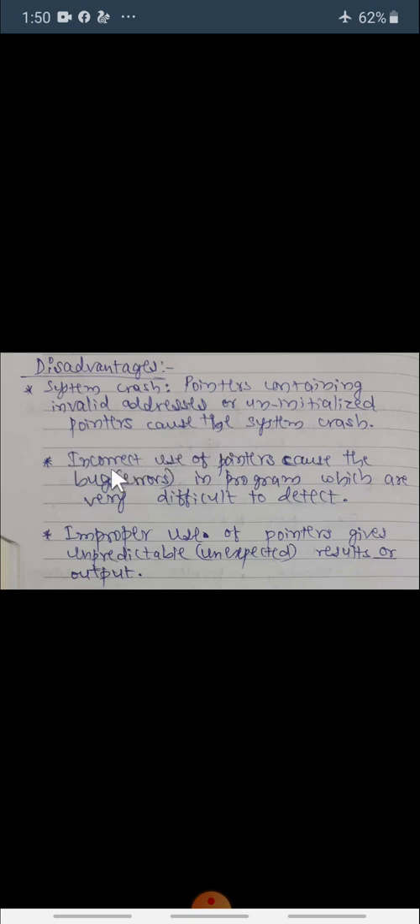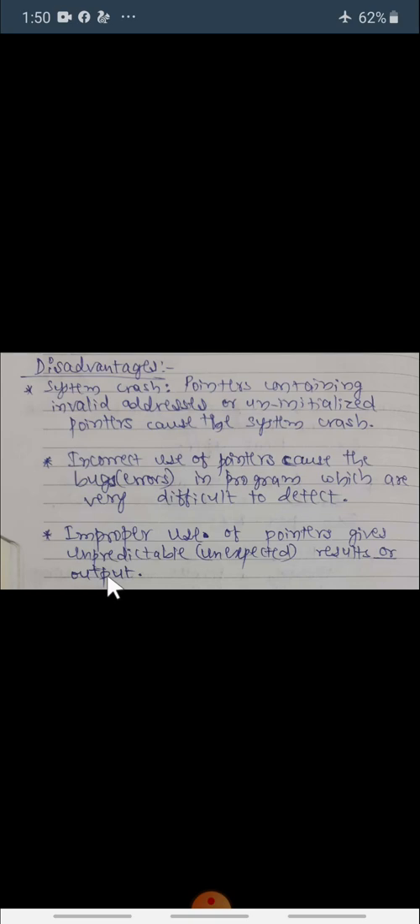The second disadvantage is that incorrect or improper use of pointers can cause bugs or errors in a program which are very difficult to detect, and gives unpredictable or unexpected results or output. These are some disadvantages of pointers.